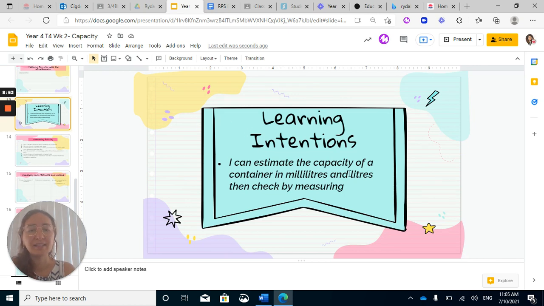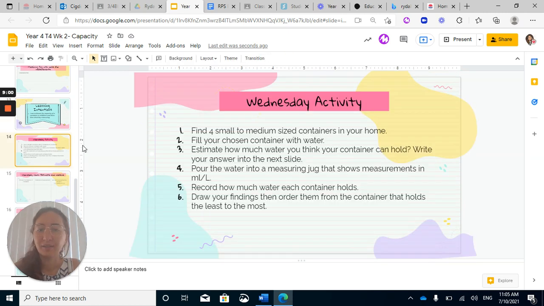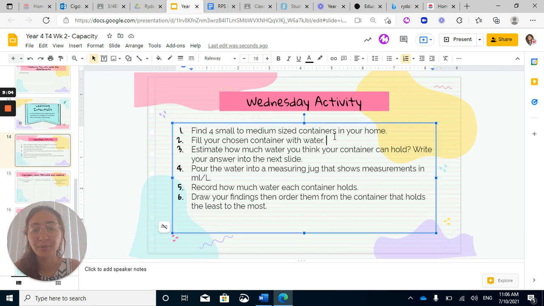Wednesday. I can estimate the capacity of a container in milliliters and liters and then check by measuring. You're going to find 4 small medium-sized containers in your home. You're going to fill them with some water.